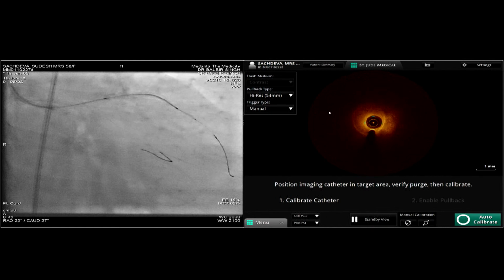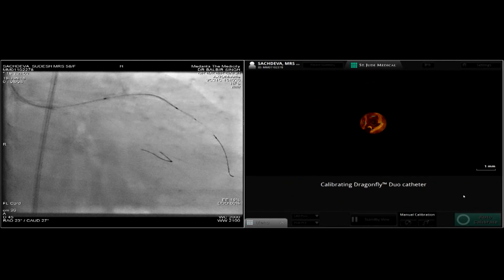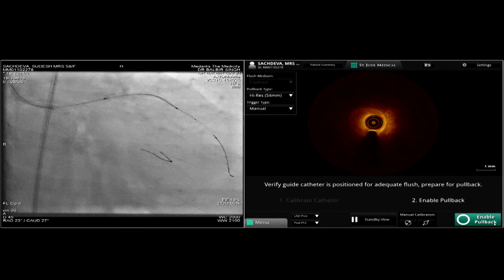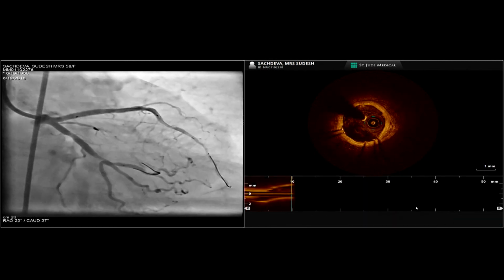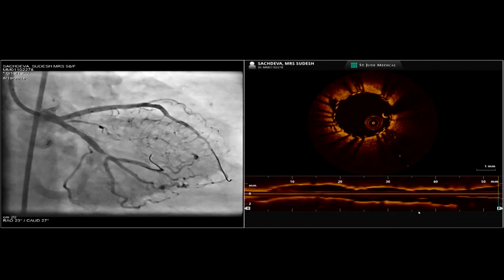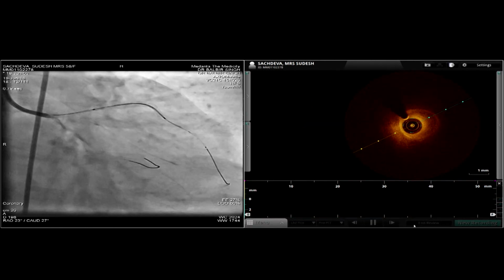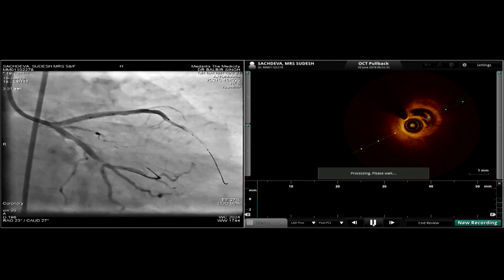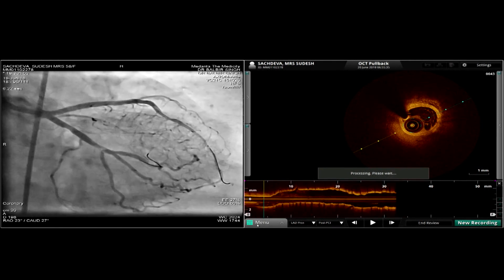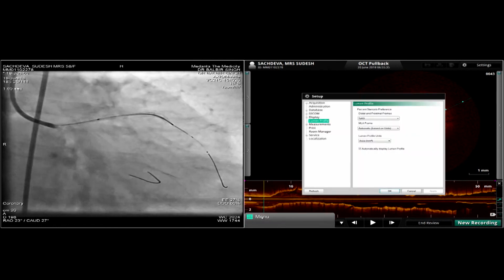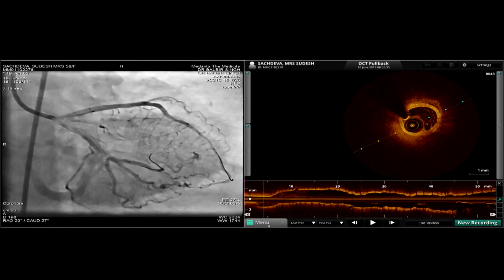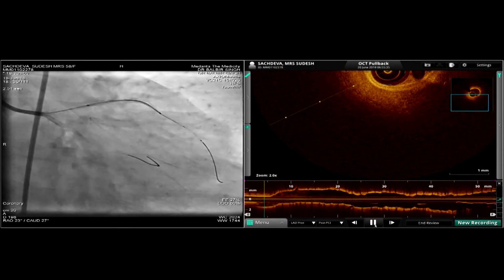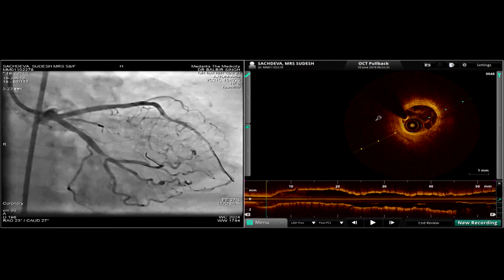So the important thing is that there are 3 markers on the OCT catheter. The most distal marker is the delivery catheter, and there is a proximal lens marker. So we want the second marker beyond the stent so that we can look at the distal edge. 3 things that change the outcome of the stents are edge issues such as edge dissection, implantation of a stent in a very heavy plaque burden vessel with under expansion, and improper sizing. So I think that this is good. I don't see edge dissection. So we can have the run, please.